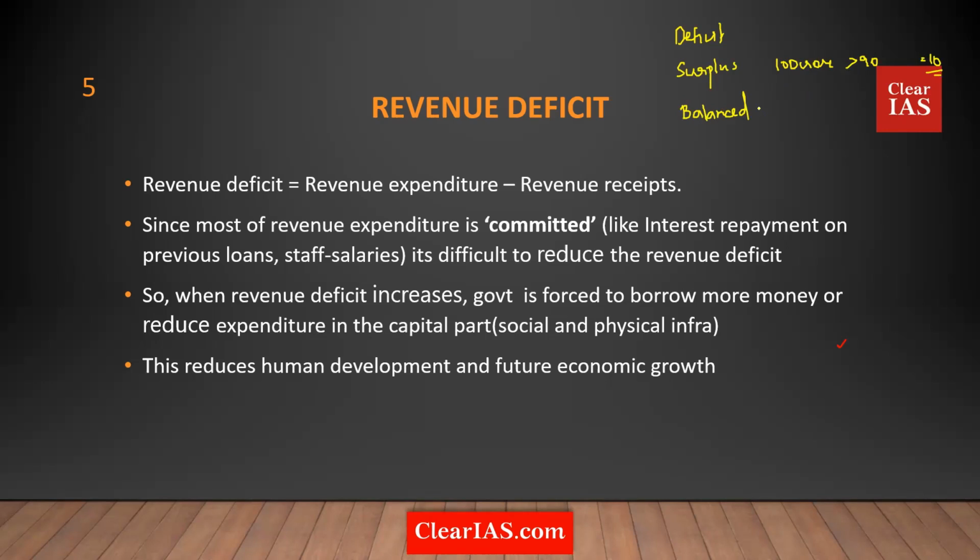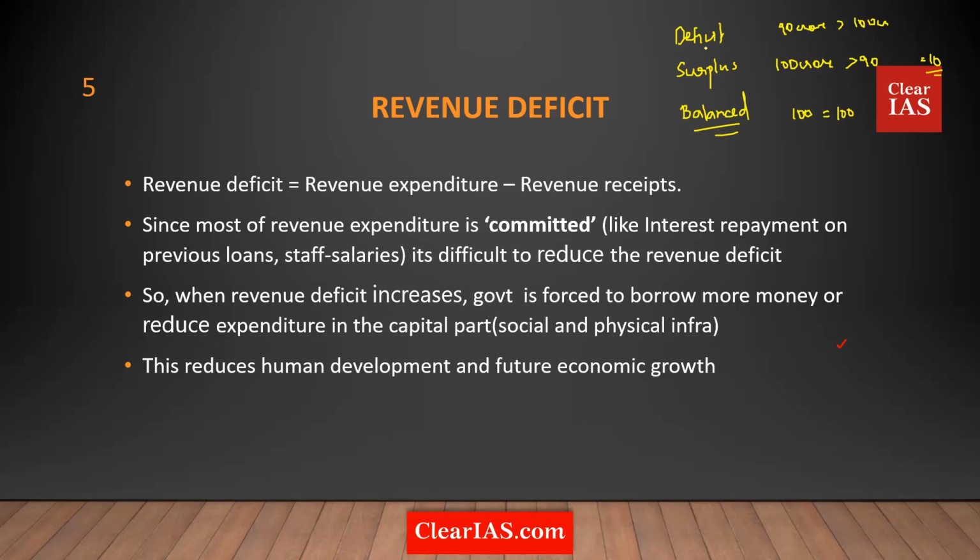On the other hand, if the government is getting 100 crore and spending exactly 100 crore, that is a case of a balanced budget. And contrary to this, let's assume the government is getting only 90 crore, but spending 100 crore. In that case, the only way is to take loans.